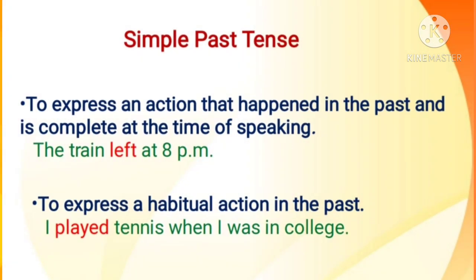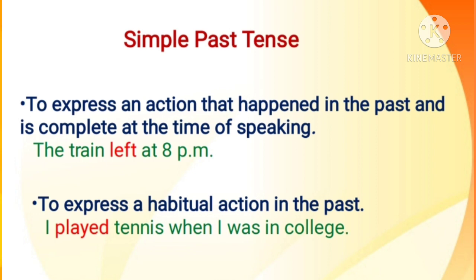Now, first we will study about simple past tense. Simple past tense is used to express an action that happened in the past and is complete at the time of speaking. Example, the train left at 8 p.m. Here, left is a verb used and it is in simple past tense. Here, the action, train left, happened in the past and at the time of speaking it is complete. The train left, it is complete now.